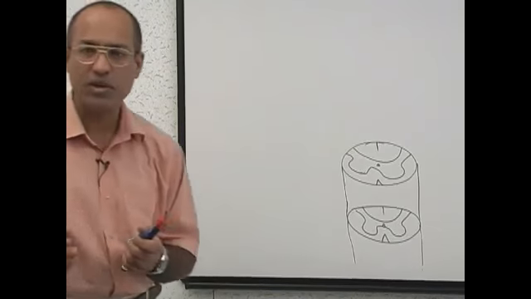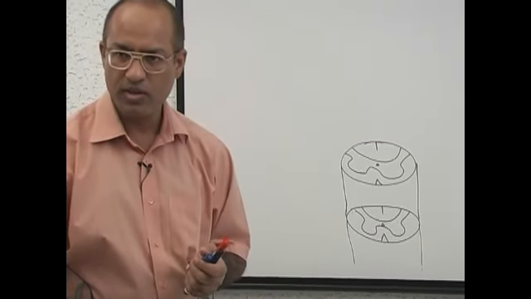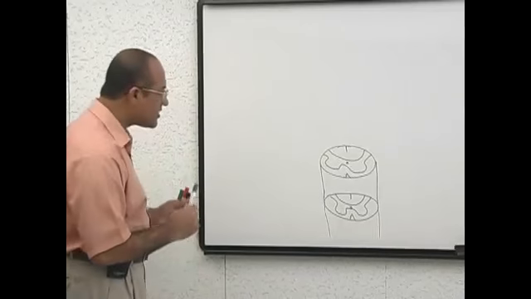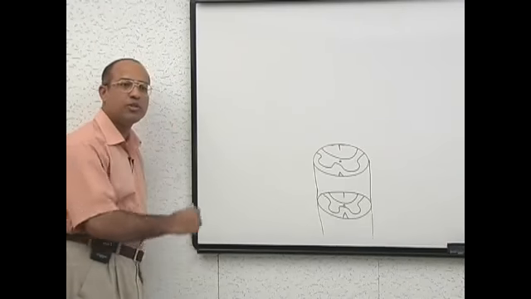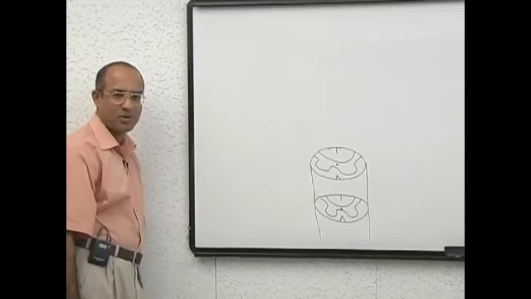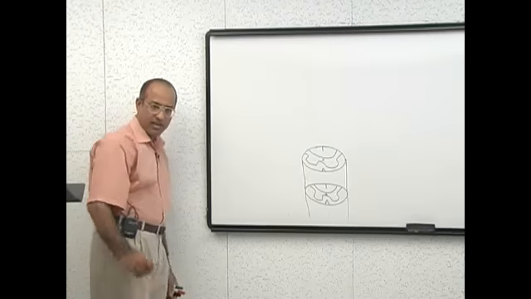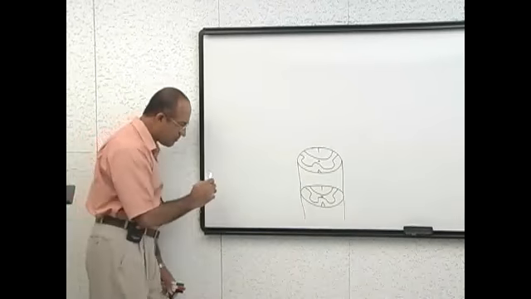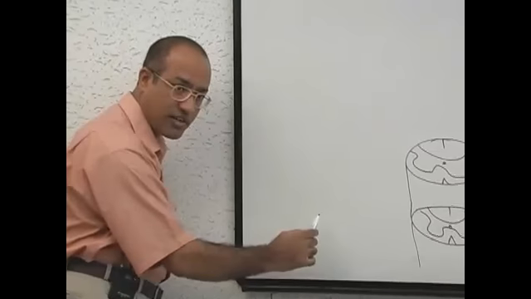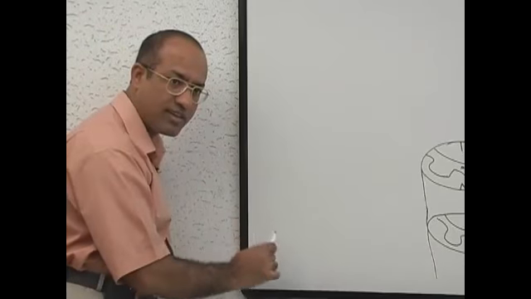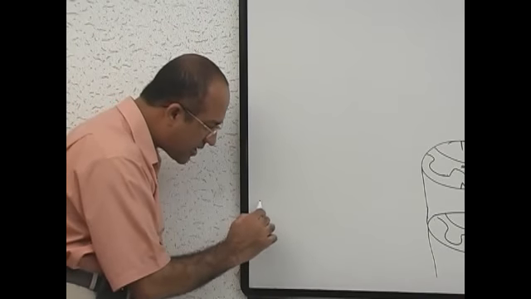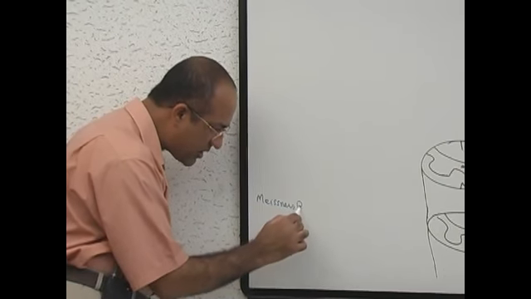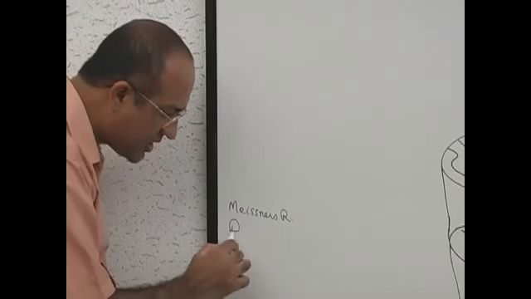The dorsal column system is basically for the sense of fine touch, vibration, position, proprioception, and 2-point discrimination. Now, these sensations going to the dorsal column system, we should start from the receptor. Which are the receptors which take up such fine sensations? Number one, of course, there should be sensory nerves. But at the end of the sensory neurons, receptors generate the activity. There are Meissner's receptors. Have you heard of them? And then there are Pacinian receptors.